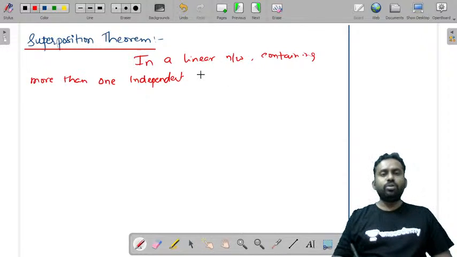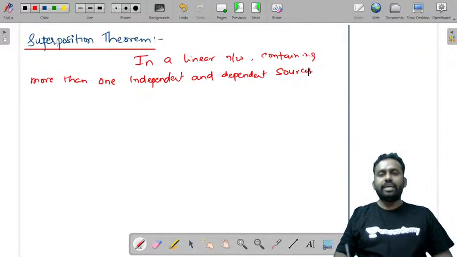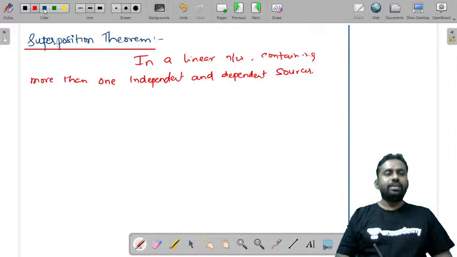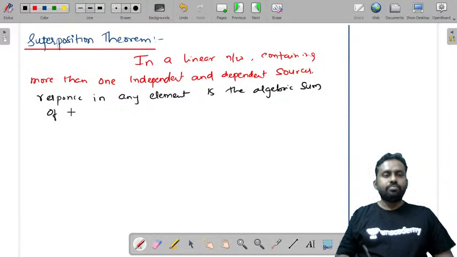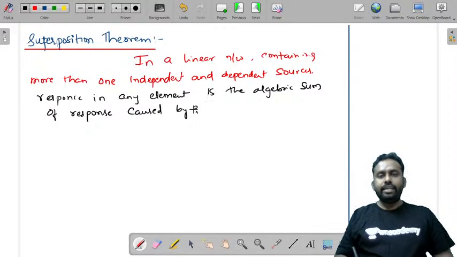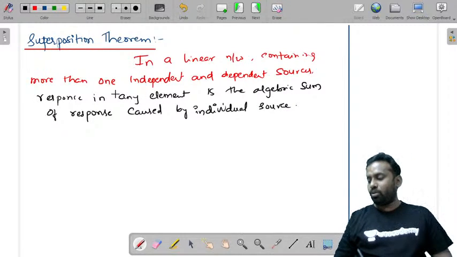In a linear network containing more than one independent and dependent sources, that means a circuit has more than one dependent and independent source, the response in any element is the algebraic sum of responses caused by the individual sources, or the sources acting alone.